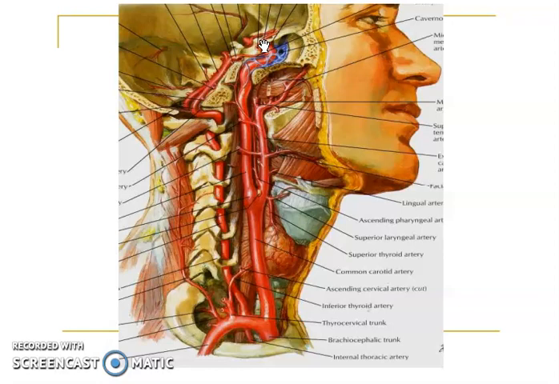Now it runs backwards and then upwards to lie lateral to the optic chiasma. So here lies the optic chiasma. It is in relation with the optic chiasma, just underneath the anterior perforated substance of the brain.